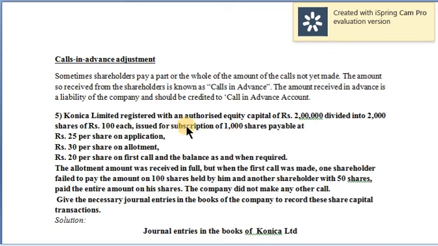So when we give journal entries, the total shares that have been issued, this 1000, has to be considered. Remember this. Now let's see how this 100 rupees is being collected in the various stages. They're telling rupees 25 on application, rupees 30 on allotment, rupees 20 on first call, and the balance amount, whatever is left, that is another 25 rupees.